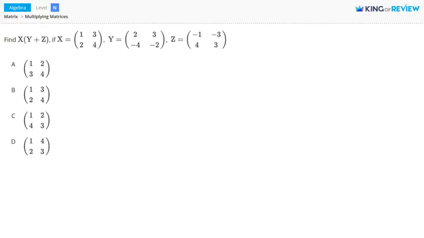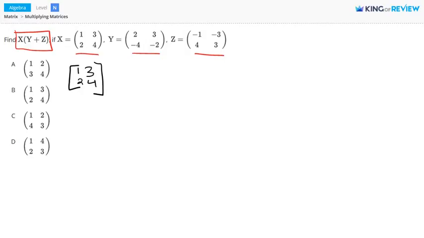In this problem, we're asked to find the matrix that represents x times y plus z. And we're given the three matrices x, y, and z. So let's set up the expression x times y plus z. Matrix x is 1, 3, 2, 4.